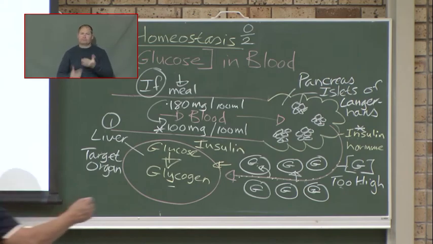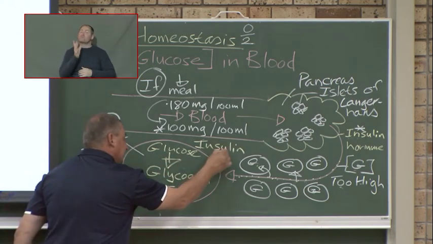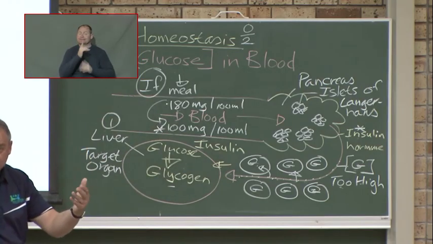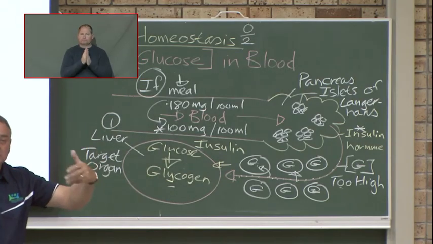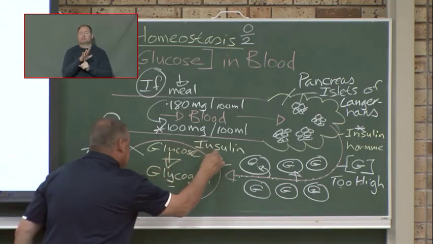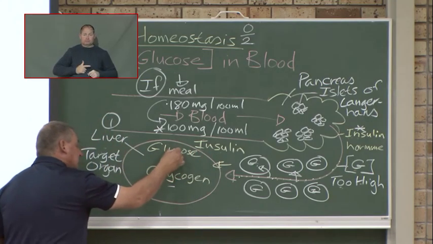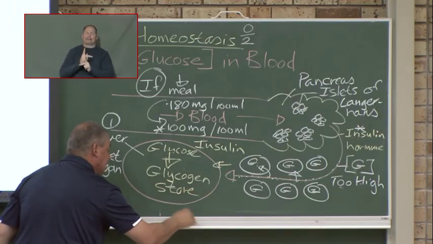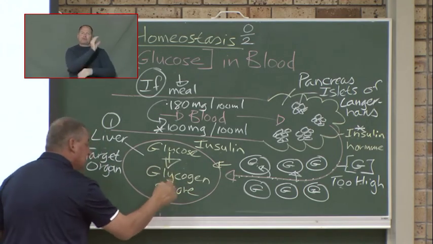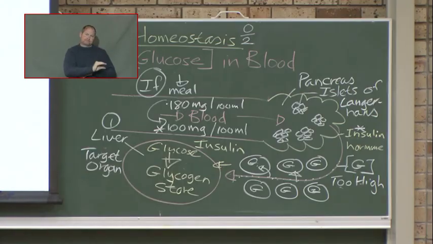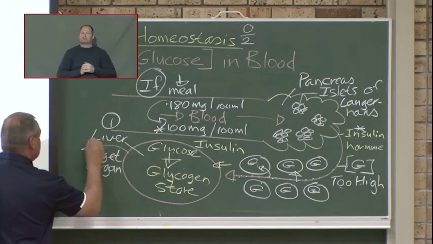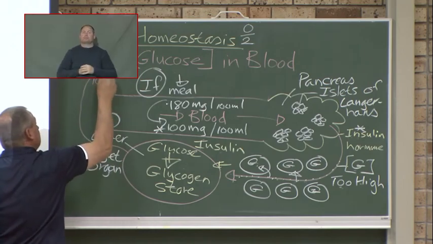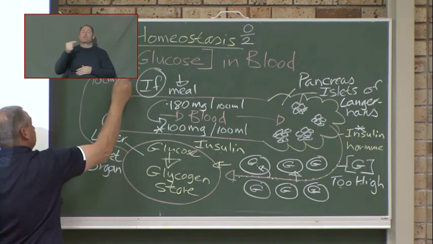So if the glucose is too much in the blood, insulin, the messenger, stimulates, that's the way we speak. Don't use the word tell. It stimulates. Stimulates means cause. Insulin stimulates the liver to change glucose into glycogen and then store it until it's necessary for the body to need that extra glucose again. But when the blood comes out of the liver, and the blood goes to the rest of the body, what has happened now? The glucose levels are back to normal.